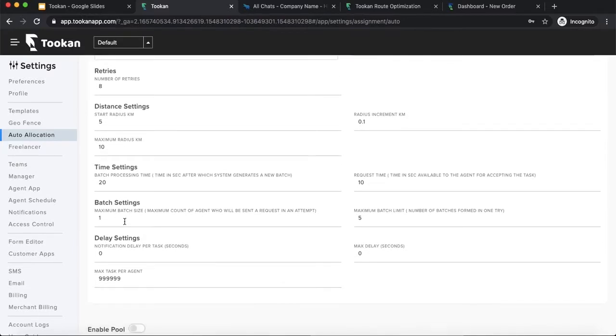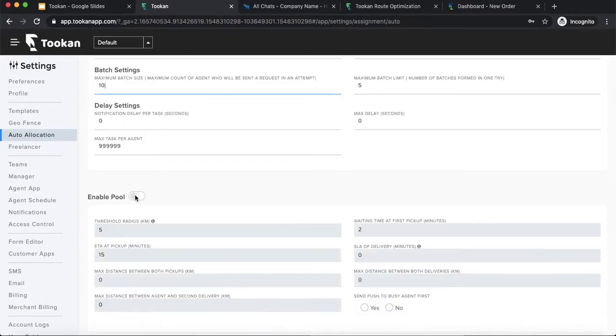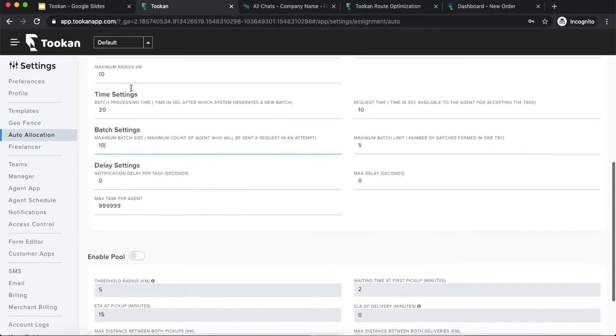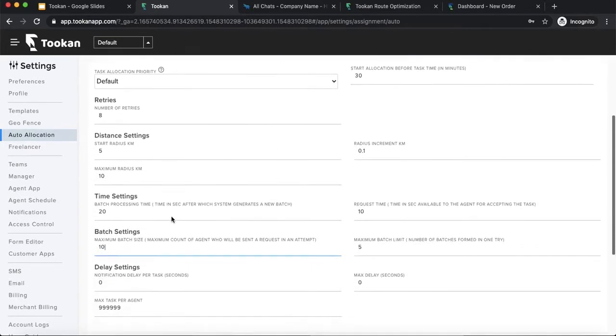Then there is batch size. Batch size is the number of agents who should get a request in one batch. For example, I have set it here as 10, right? There might be a possibility that in the first batch there are 20 agents, but if I have set the batch size as 10, the request will be sent only to 10 agents at once, and then the next batch will be created. That's how I define the batch size.